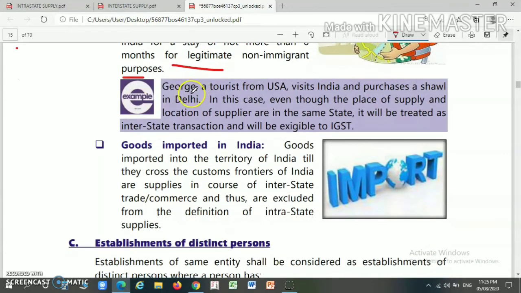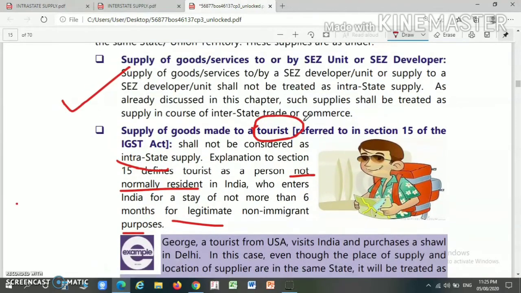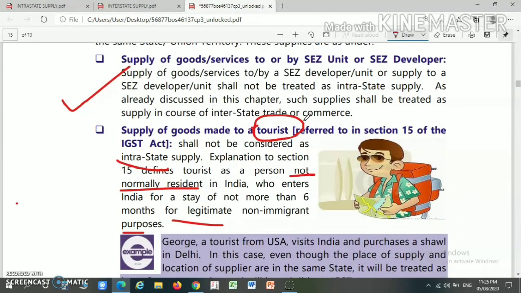Suppose George, a tourist from the USA, visits India and purchases a suit in Delhi. In this case, even though the place of supply is in Delhi and the location of the supplier is in Delhi, it will be treated as an interstate transaction because it is an exclusion as per section 8 of the IGST Act.